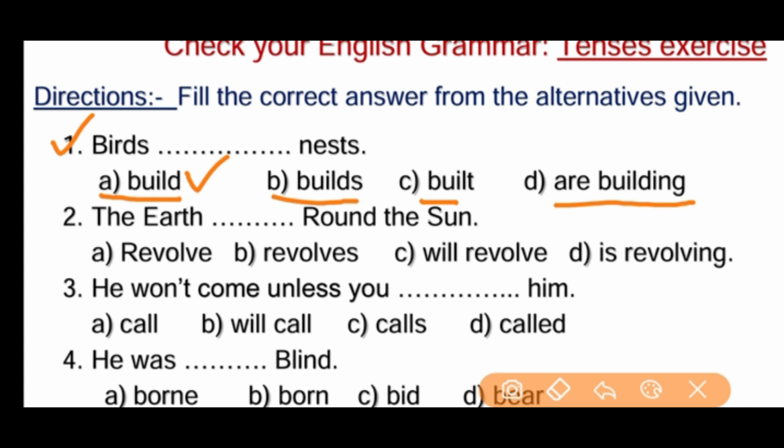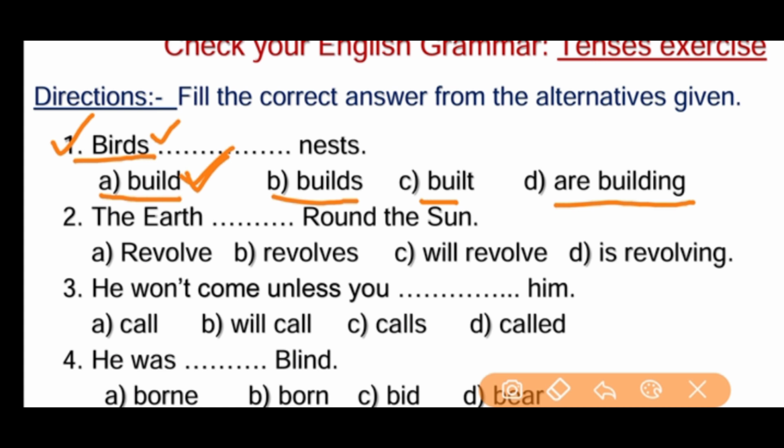If the subject is singular, definitely builds will come. If the subject is plural, definitely the main verb build, only build. So right answer, A. Yes, next we can go to the second one, the most important bit in every competitive exam. The earth dash round the sun: revolve, revolves, will revolve, is revolving. Which is the right answer, friends? A or B, C, D?